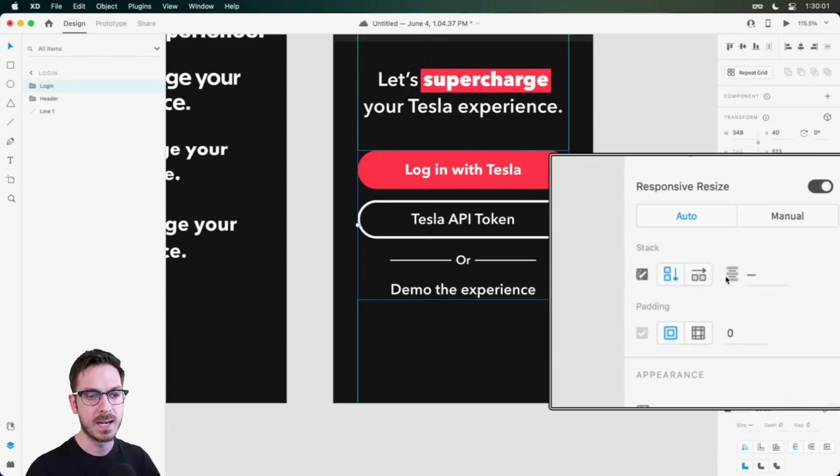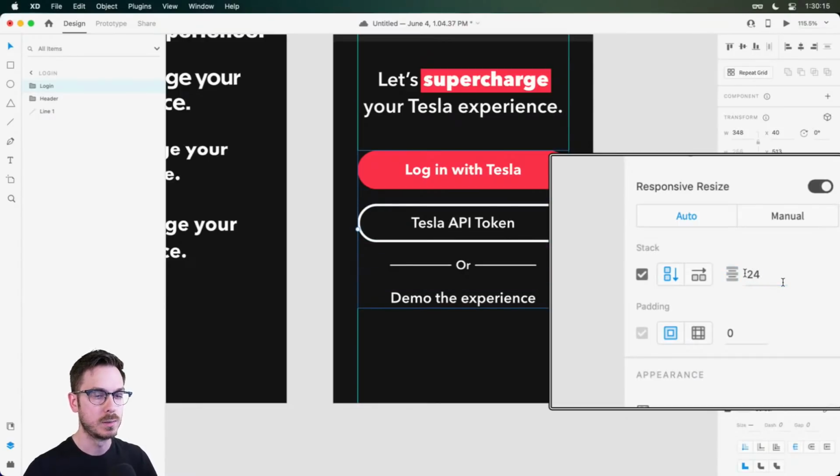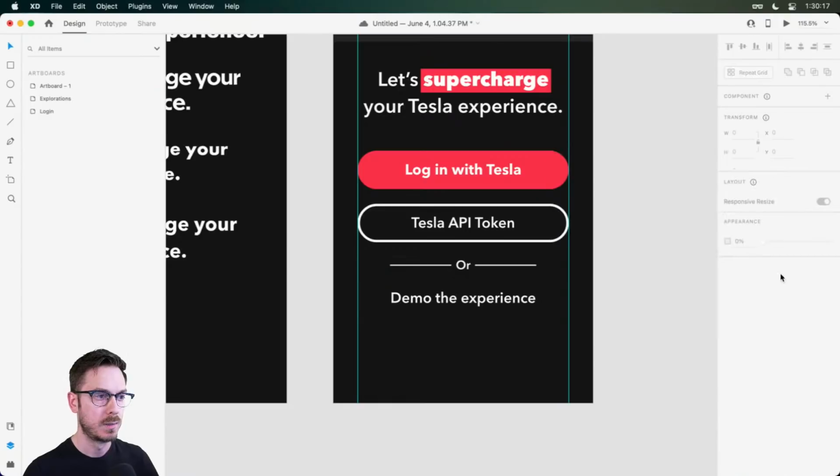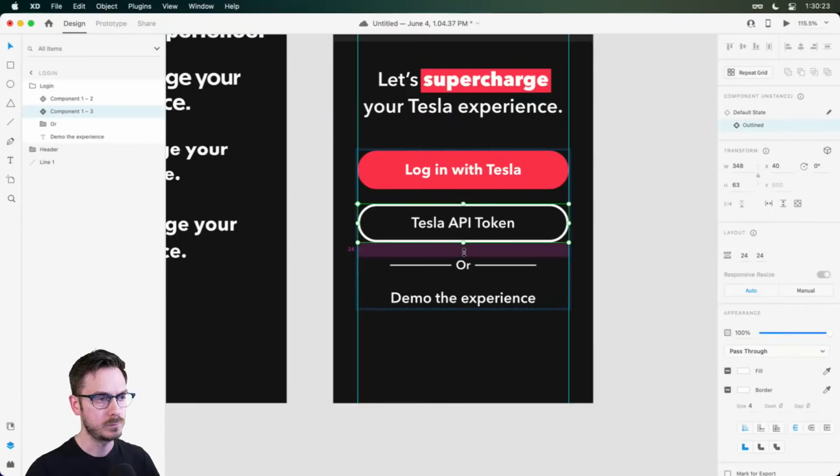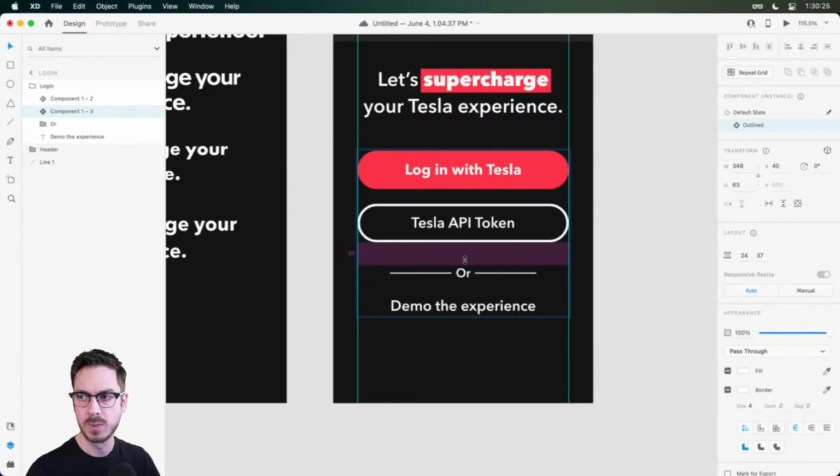So I'm going to turn on a stack, and because the layers inside of this group are laid out vertically, it automatically determined that this should be a vertical stack. And of course, over to the right, I can enter in, let's say, maybe I want 24 pixels in between each, possibly. In some cases that might work, in some cases might be too much. So maybe I'll just dive in here. Maybe I'll manually override this one. Yeah, that could work, potentially.